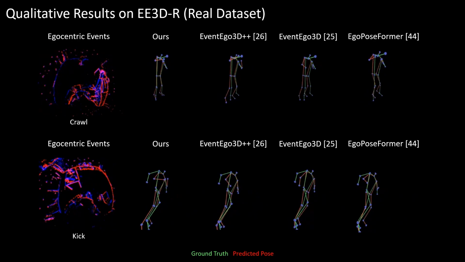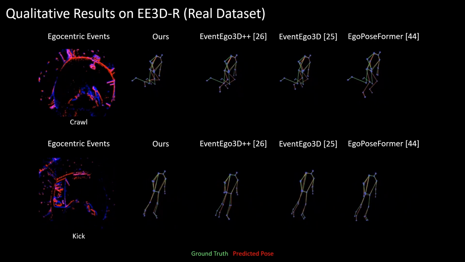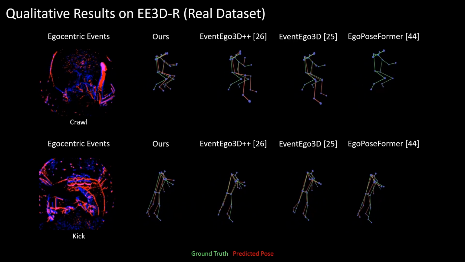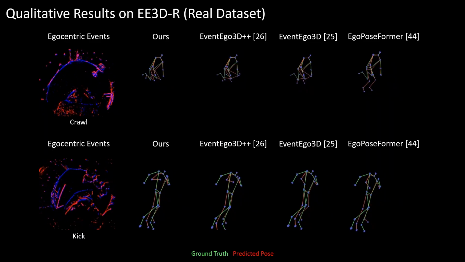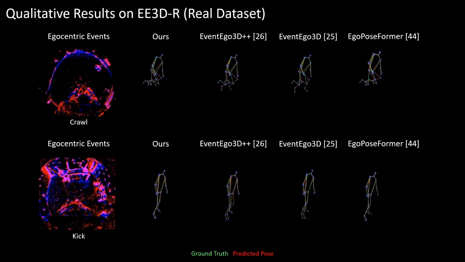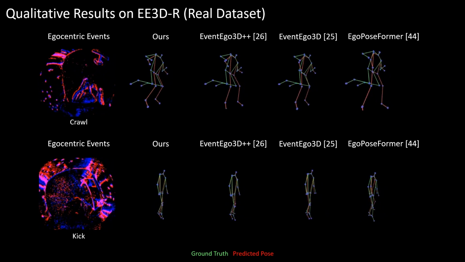Here we showcase crawl and kick sequences, with crawl highlighting severe self-occlusions. Here for the crawl action, we can see that our method performs significantly better than prior methods, especially under these challenging self-occlusions.